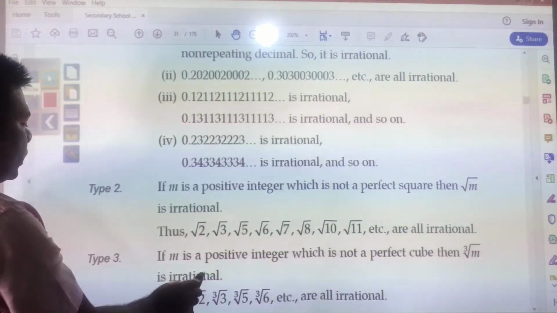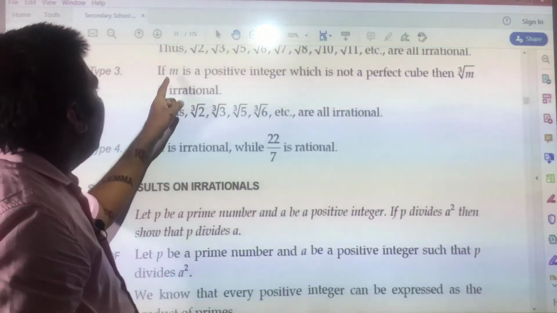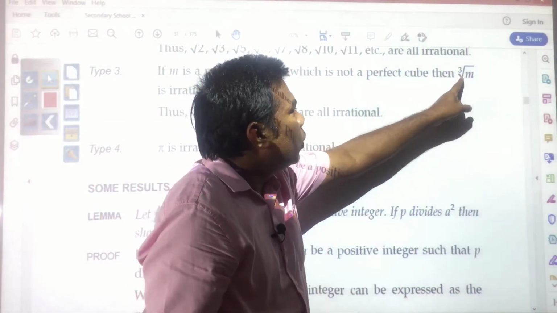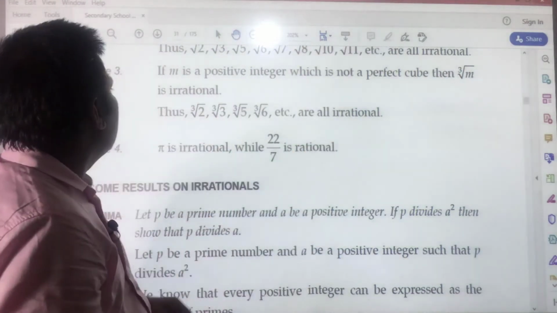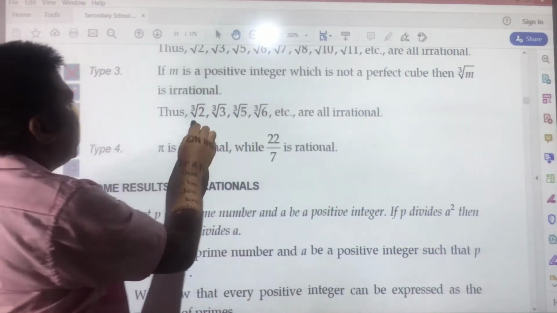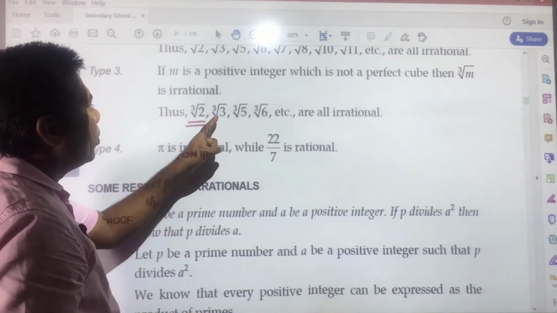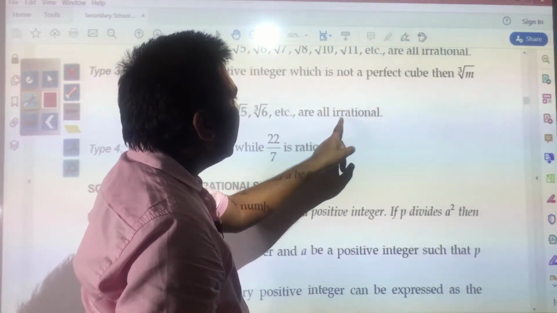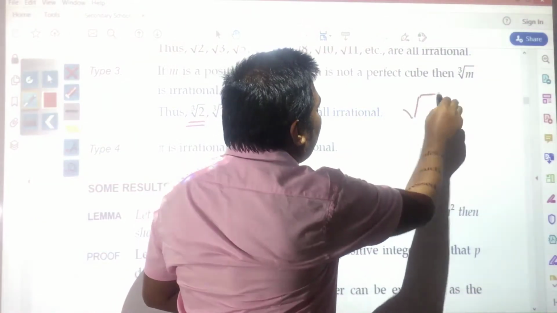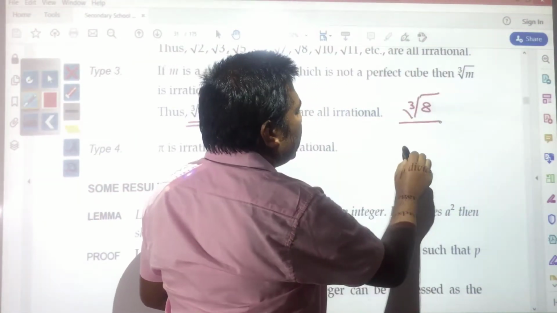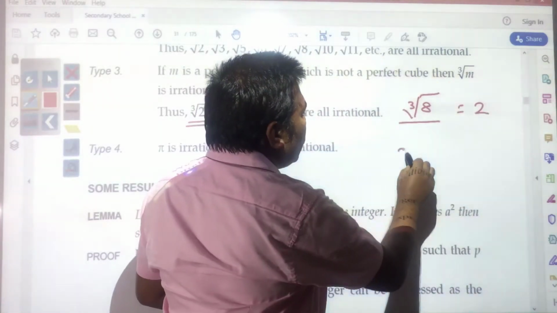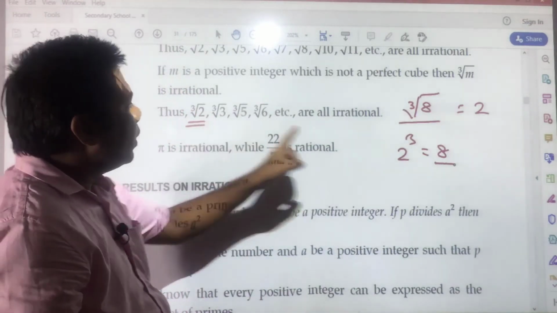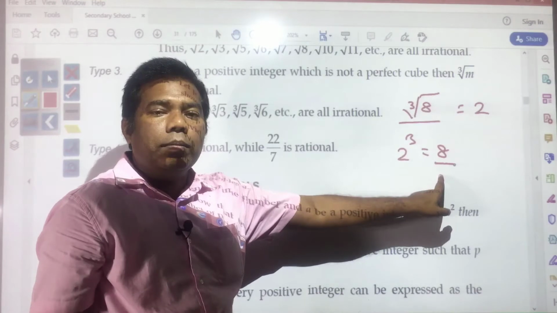Type 3, here you see: if m is a positive integer which is not a perfect cube, then cube root of m is irrational. The same thing is there here also. Here you see cube root of 2, cube root of 3, cube root of 5, cube root of 6, etc. are all irrational. But cube root of 8 is 2, because 2 cubed is equal to 8, and that is why cube root of 8 has not been written over here; that is a rational number.